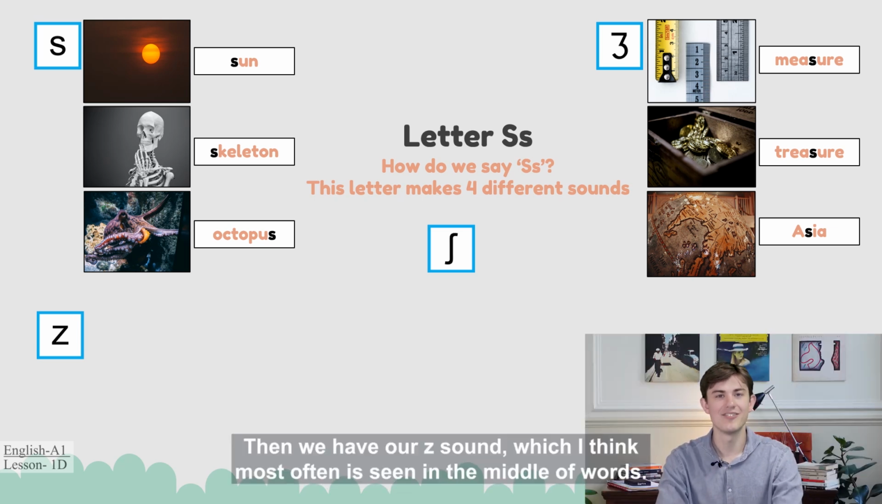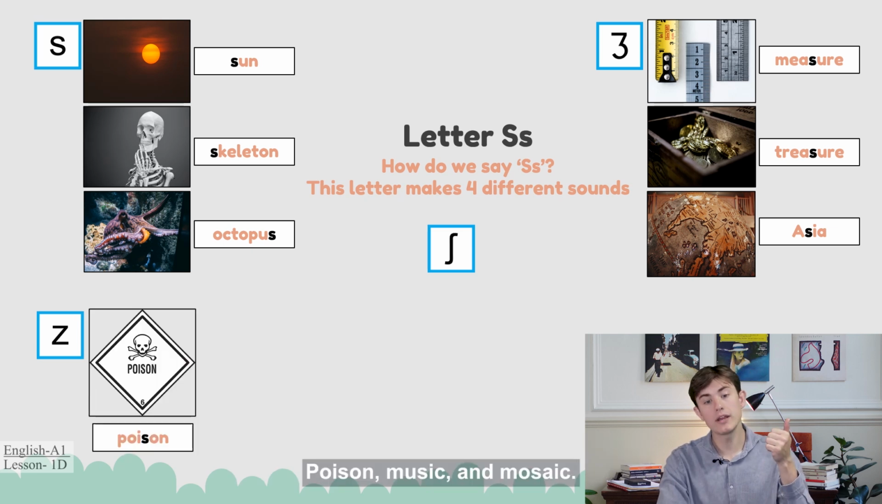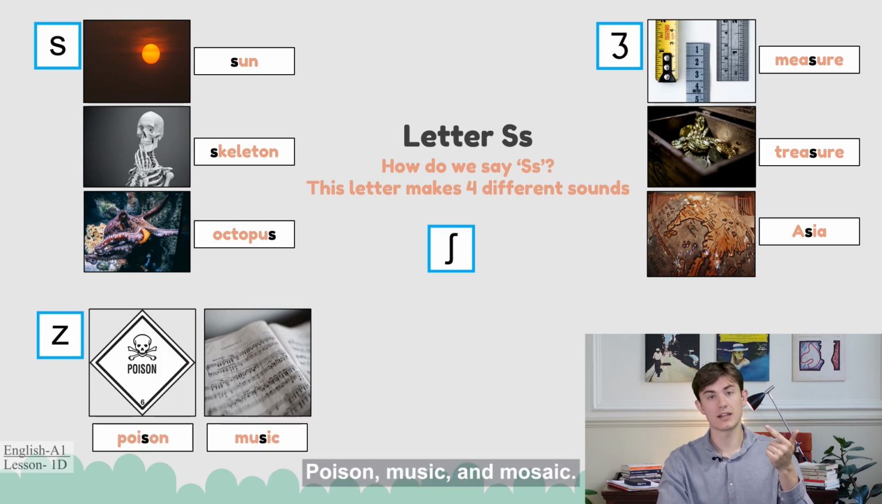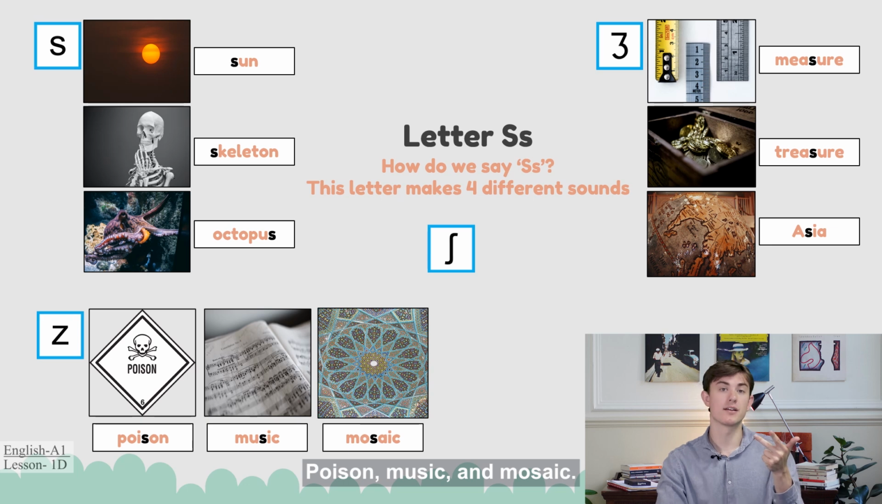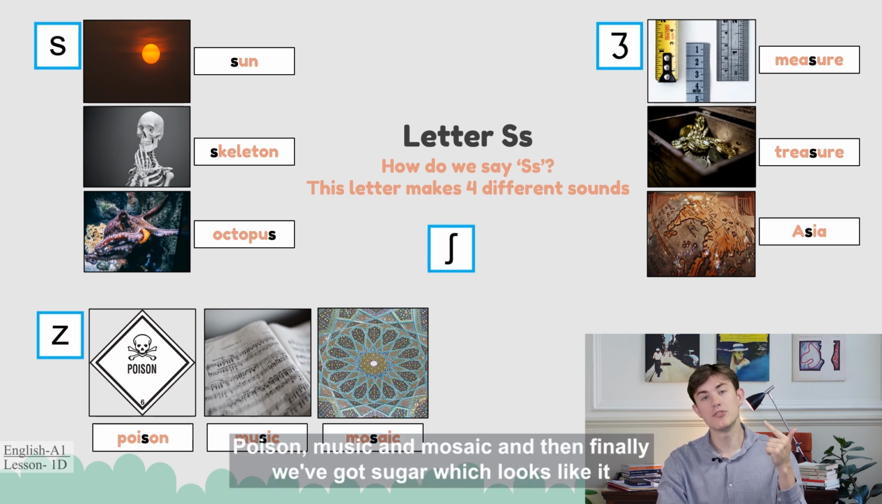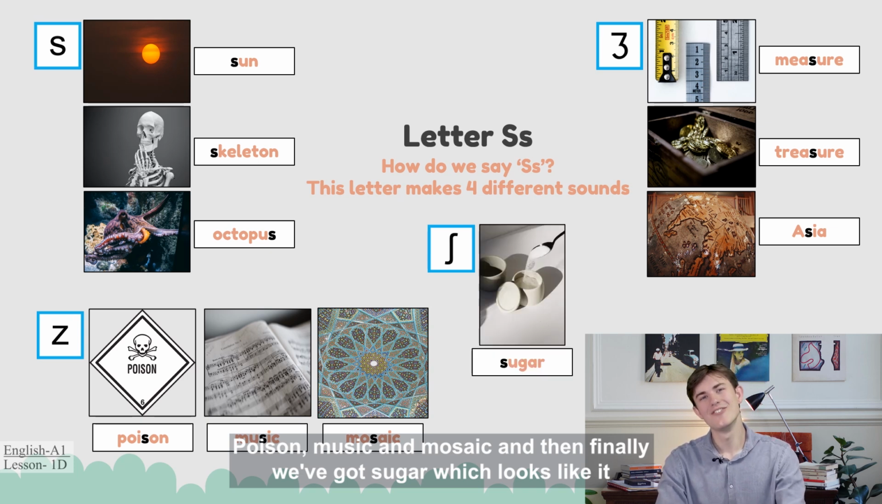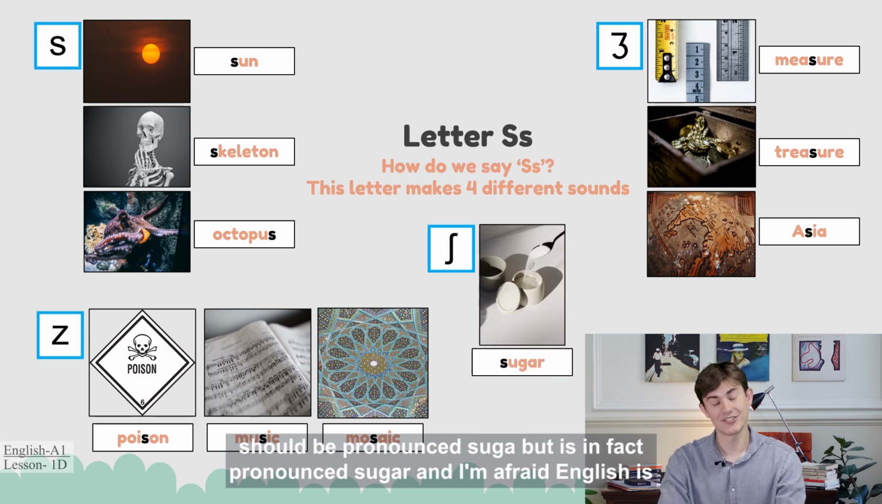Then we have our Z sound, which I think most often is seen in the middle of words. Poison, music, and mosaic. And then finally, we've got sugar, which looks like it should be pronounced sugar, but is in fact pronounced sugar.